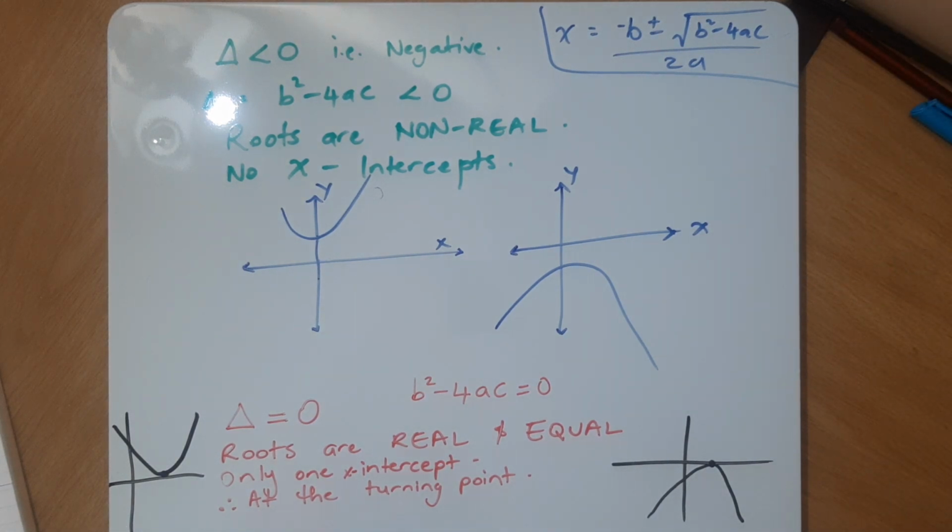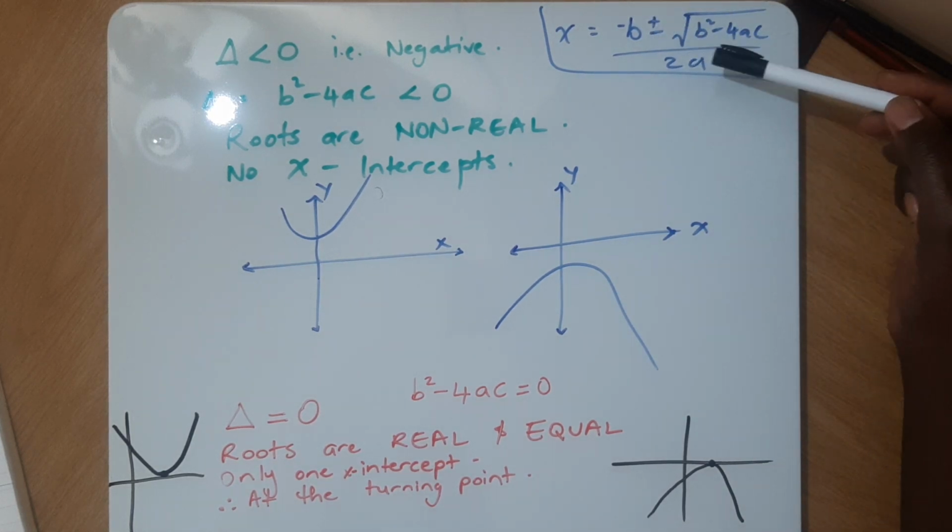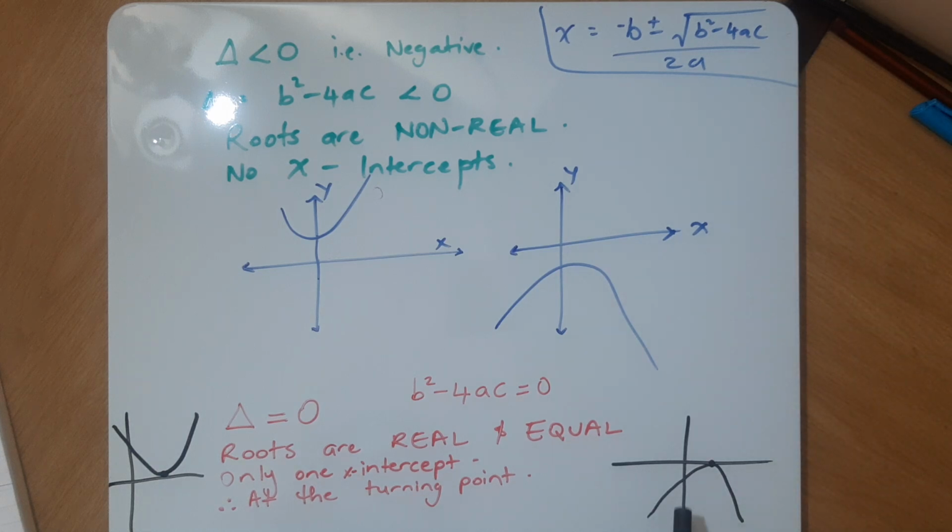That's why you see here that the roots are real and equal, and there's only one x-intercept, and that's at the turning point. So we'd have only one root. If this is 0, then we just have minus b over 2a. That's why the intercept will be at the turning point. If it only crosses the x line at one point, then it can only be at the turning point, either here going up that way or going down that way.